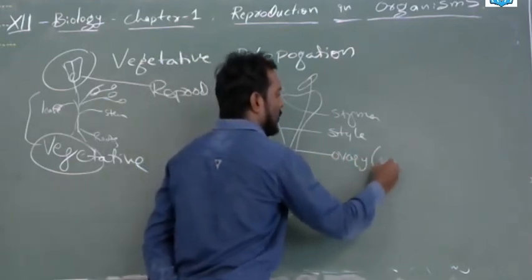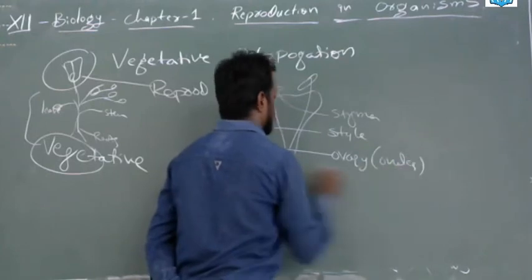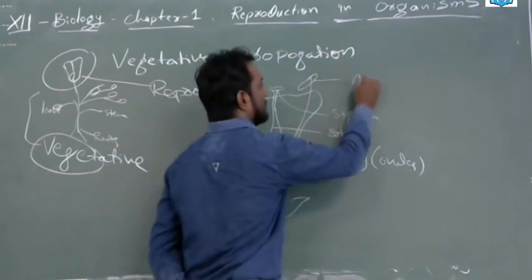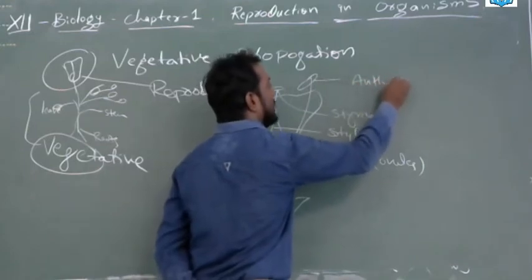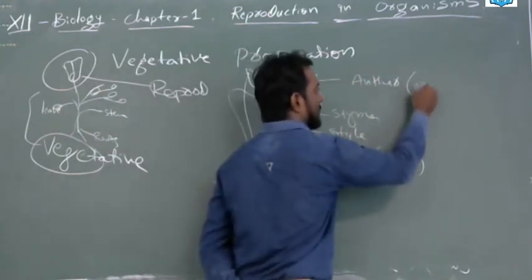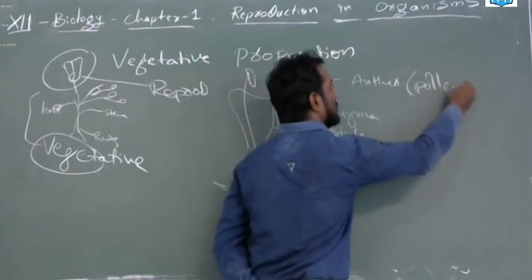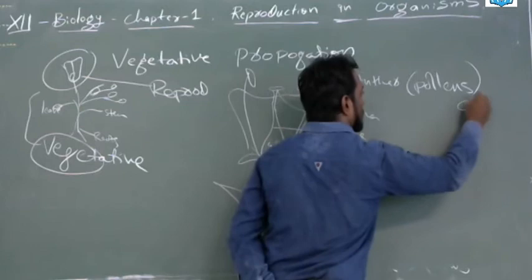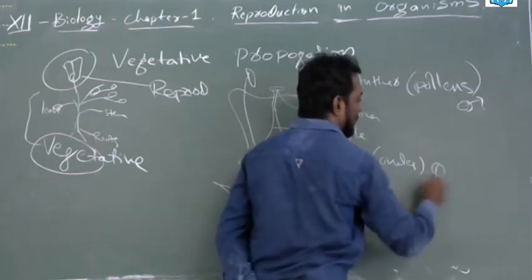In the ovary there will be ovules, and this is the anther. In the anther there will be pollens. These are the male gametes and these are the female gametes.